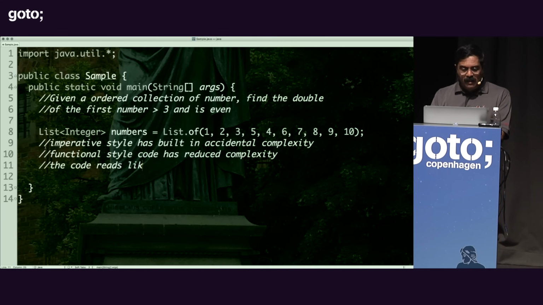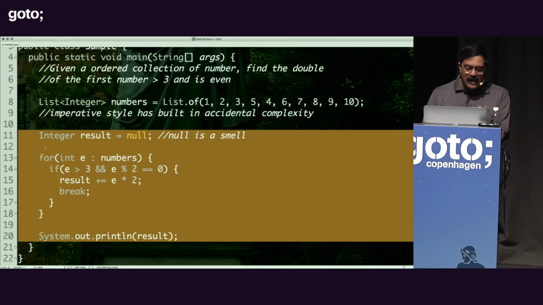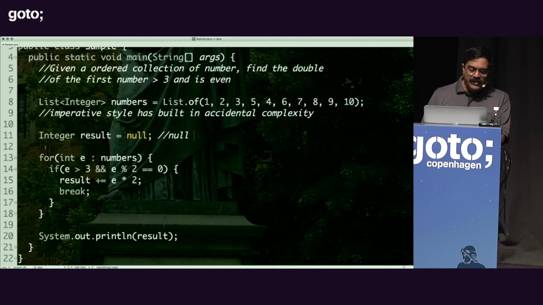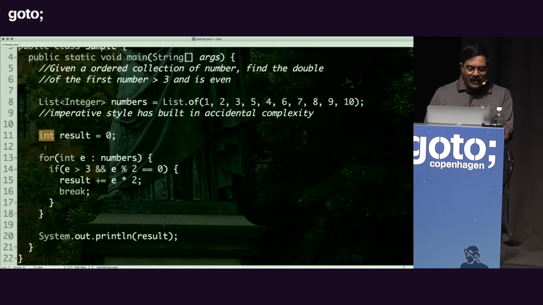So in this case, of course, what I'm going to show you here is that the functional style code has reduced complexity. The code begins to read like the problem statement as we saw here. So let's ignore that for a minute. Let's go ahead and put an int right here. But at this point, what I want to do really is talk about how the functional style code is less complex.